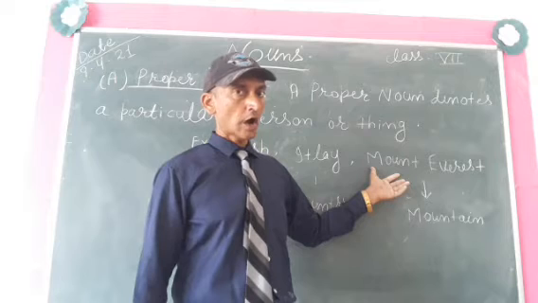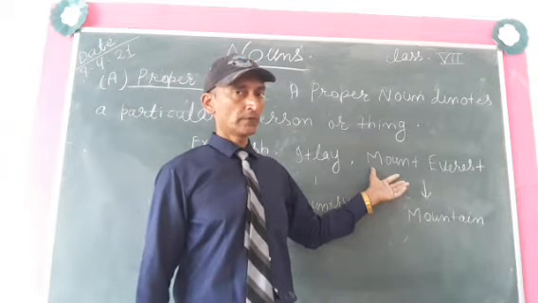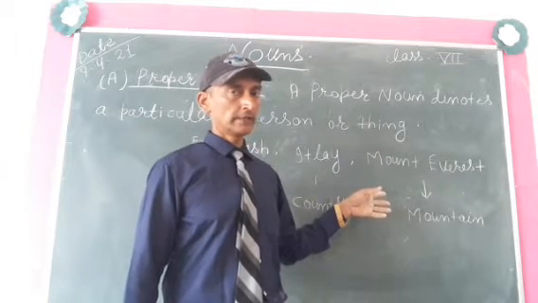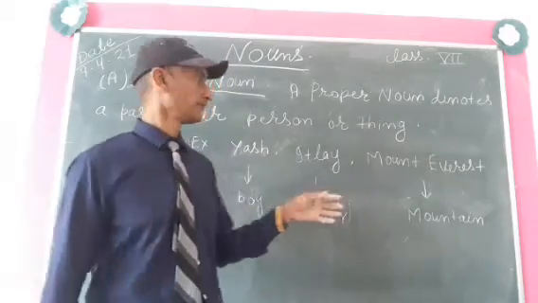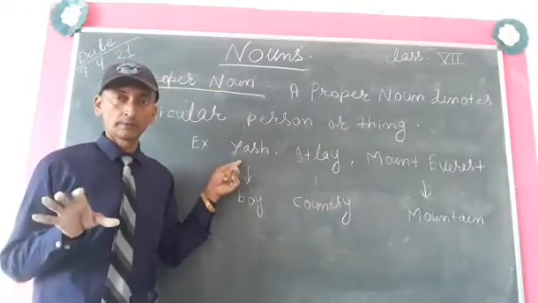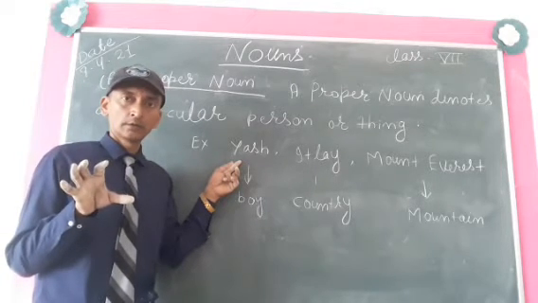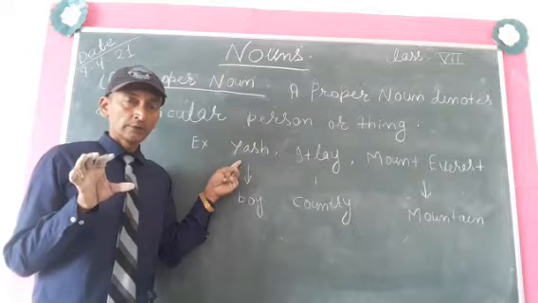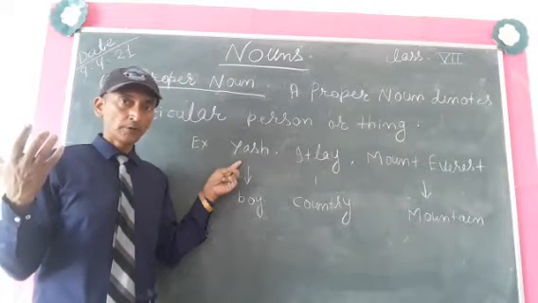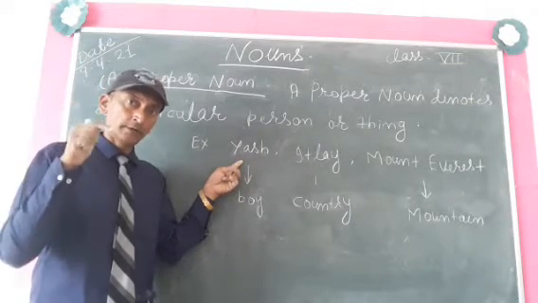So, how can we know the difference between common noun and proper noun? Let's take an example and try to understand it. Yash is the name of a boy. Yash is the name of a particular boy, okay, not all the boys. The name of all the boys will not be Yash. Only one boy.